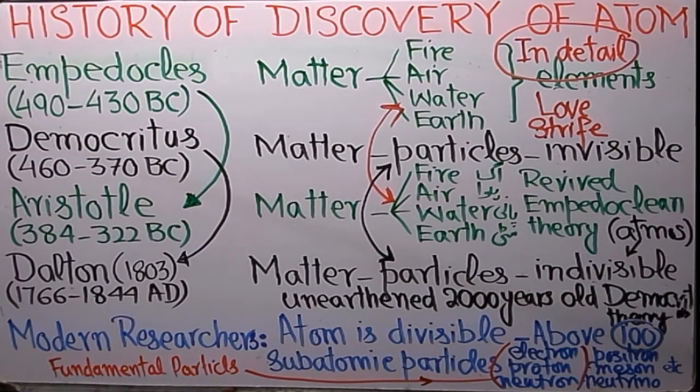At that moment, these elements, fire, air, water, earth, were bunched together in a homogeneous sphere. And love was very, very strong. But at a certain point, strife appeared. Elements started to split apart. Though love resisted, there happened a constant struggle between love and strife. Love brings elements together, and strife pulls them apart.